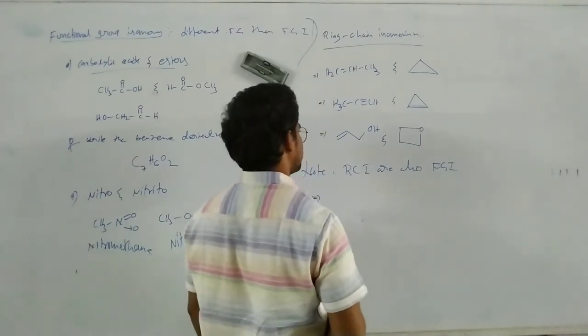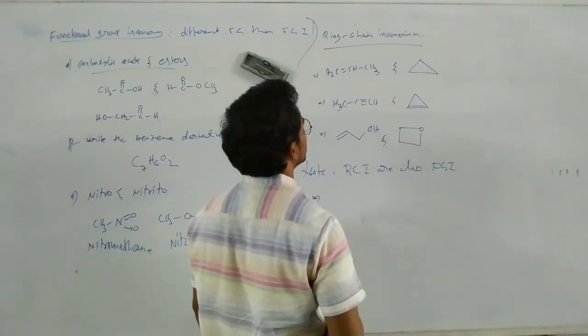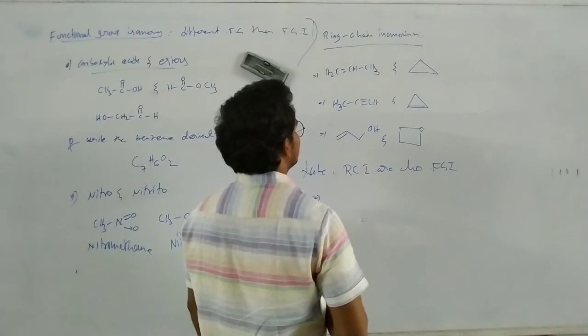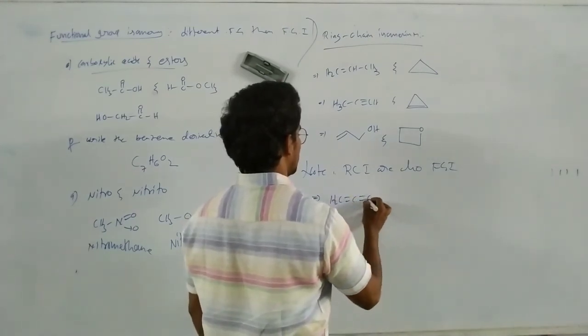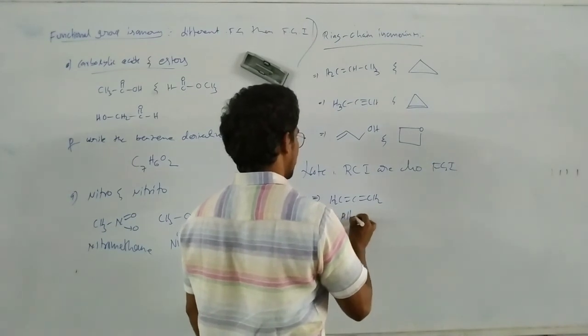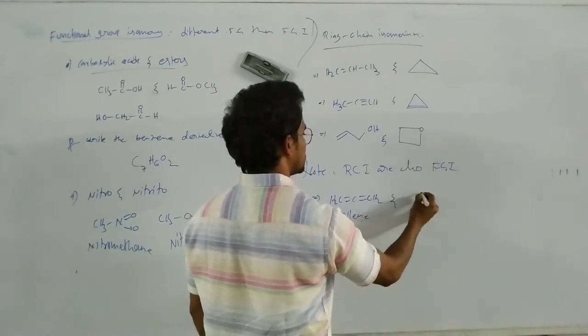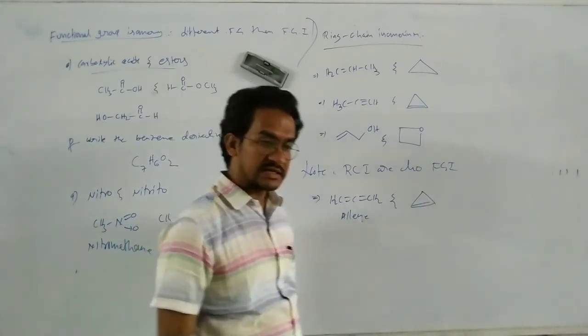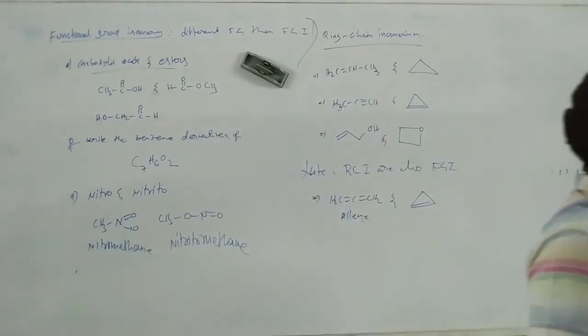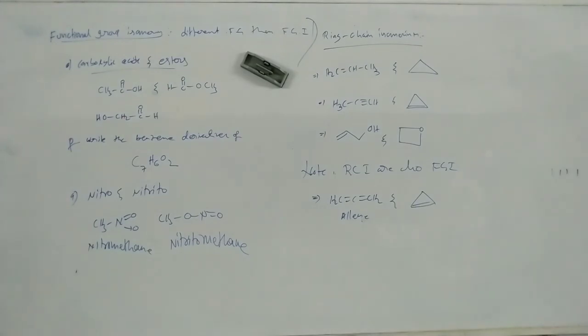Some more compounds. The CH2 double bond C double bond CH2. This is allene. It is also ring chain isomers. Okay, one is the acyclic one and other one is the ring compound.